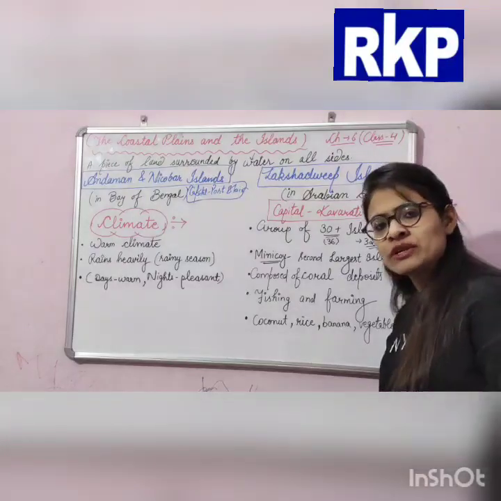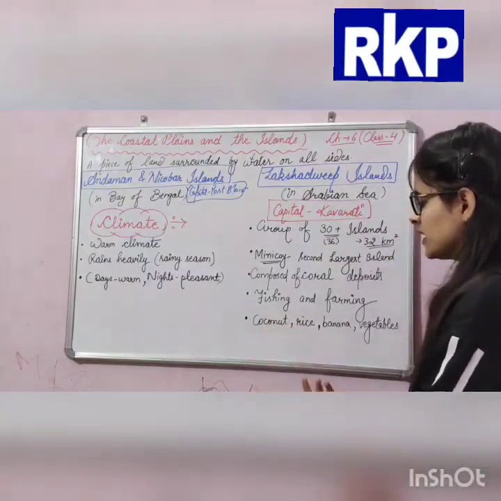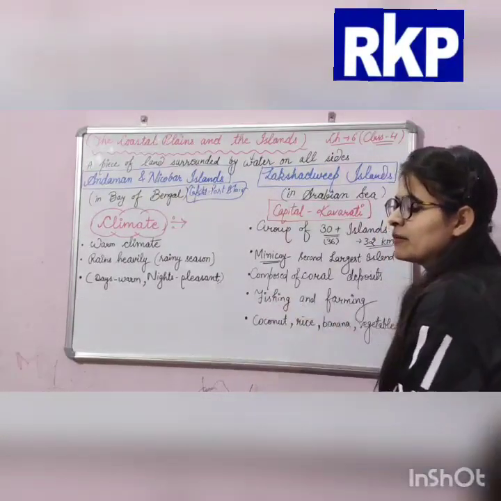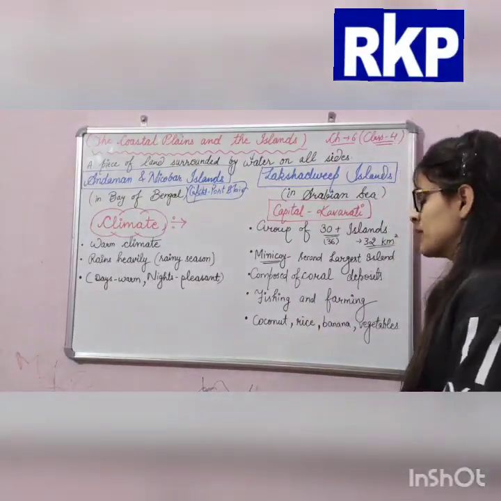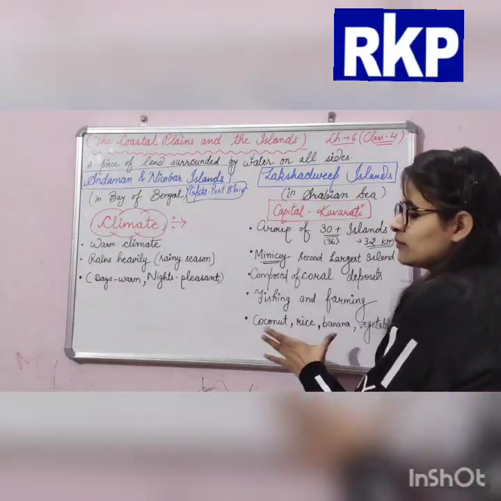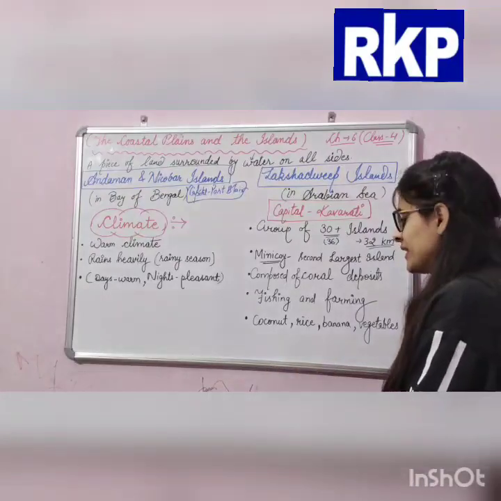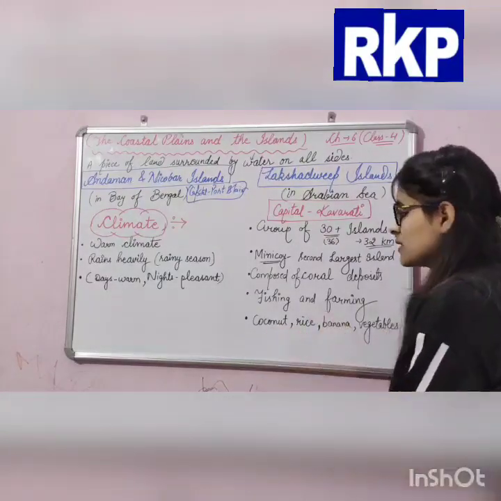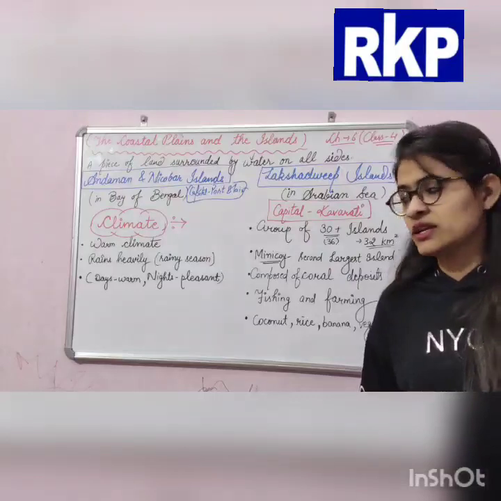And what are the main occupations of the people here? They are fishing and farming. And what are the main crops grown here, cultivated here? These are coconut, rice, banana and vegetables.